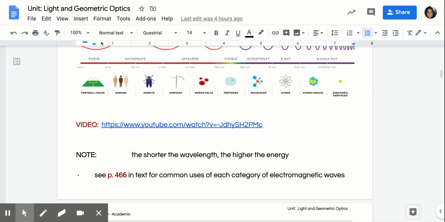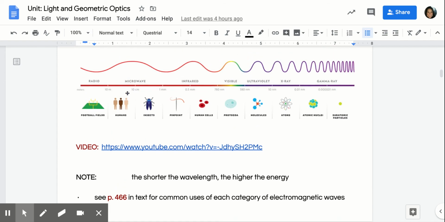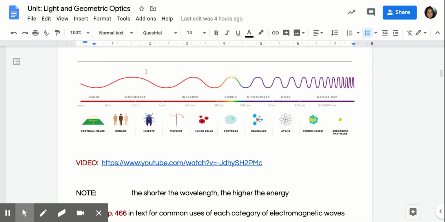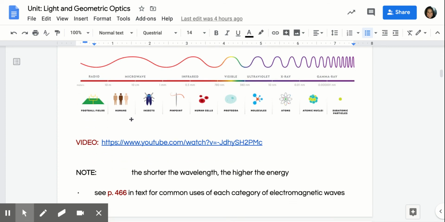Okay. I like this analogy in terms of things that we can see. So we can't see wavelengths. That's not something that we're able to do with our eyes. But if we could, radio waves would be the same size, or the same comparison, as a football field. And then microwaves are between humans and insects.